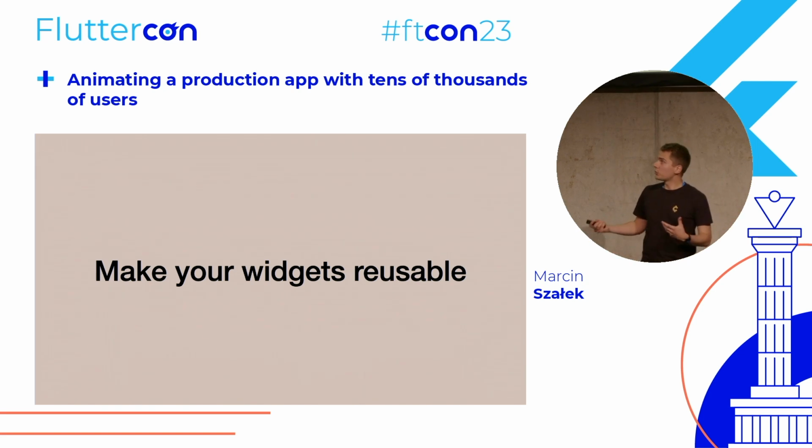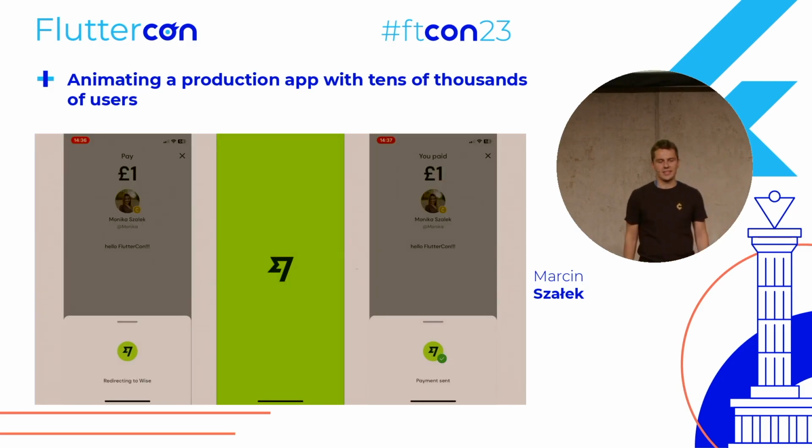Next, I want to share with you a story of how we created the whole processing flow of the app that you saw before. I couldn't find the actual designs that we had at this point, but the designs were more or less like that. Initially, we had a redirecting screen. Then the user on the second screen is being redirected to their own banking application where they need to authorize the payment, and then the payment is sent back in Cheddar.